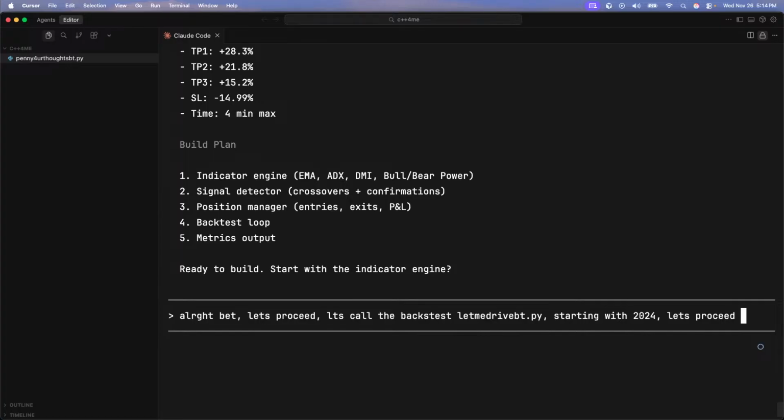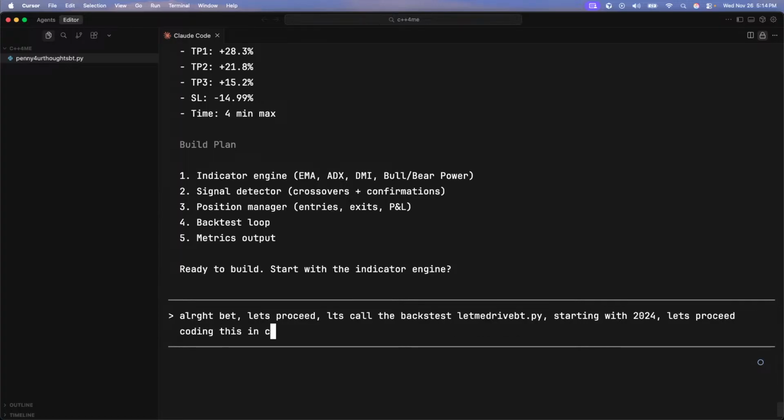Let's proceed coding this in C++. Make sure to have explanation doc strings of what is going on. Again, first time using C++